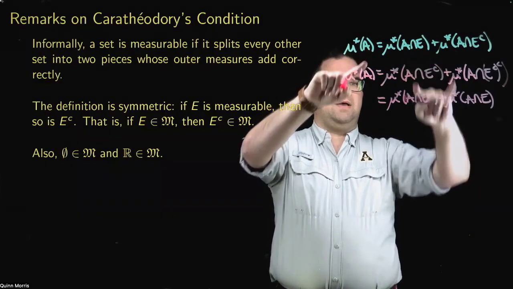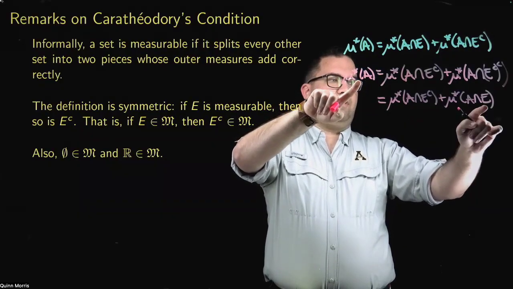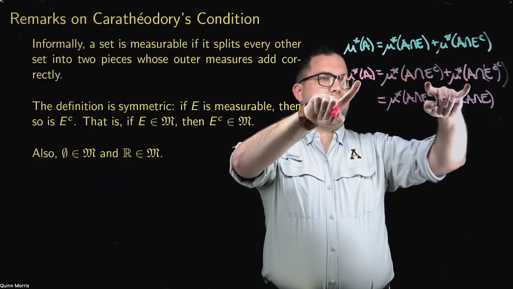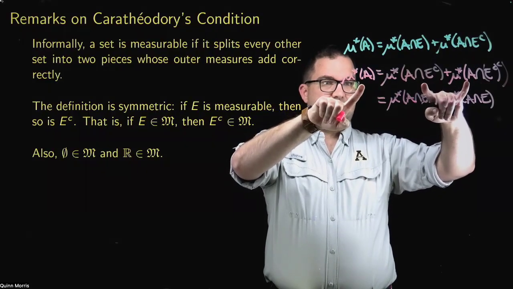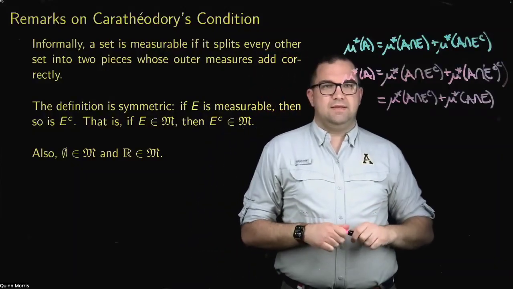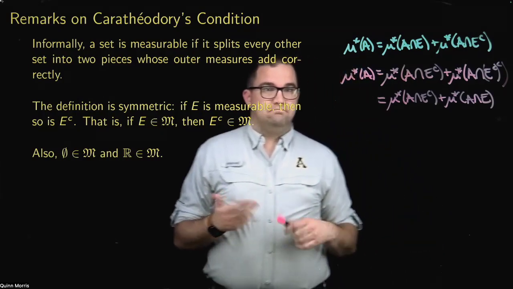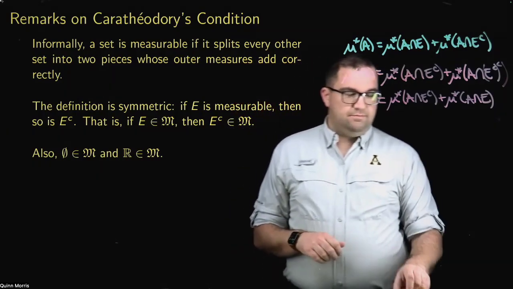Because E was measurable, this is equal to this, but I can rewrite this E as E complement complement, and the fact that this equation holds tells me that E complement is measurable. So if E is measurable, so is E complement. That's a nice thing to have.